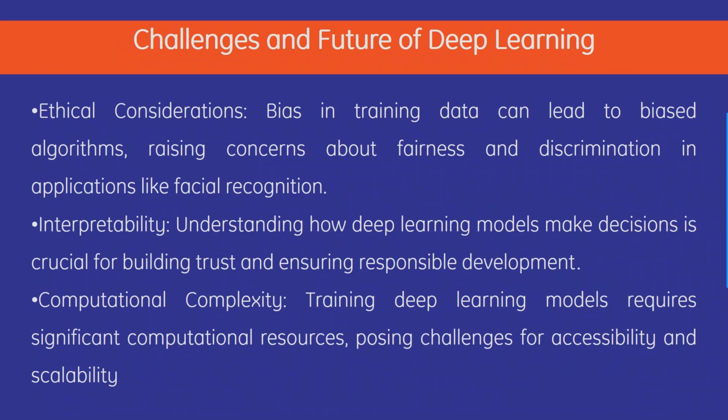Next, we have ethical challenges and the future of deep learning. The first is ethical consideration. Bias in training data can lead to biased algorithms, raising concern about fairness and discrimination in applications like facial recognition. Then we have interpretability. Understanding how deep learning models make decisions is crucial for building trust and ensuring responsible development. Then we have computational complexity, which is that training deep learning models requires significant computational resources, posing challenges for accessibility and scalability. So that's it for today.